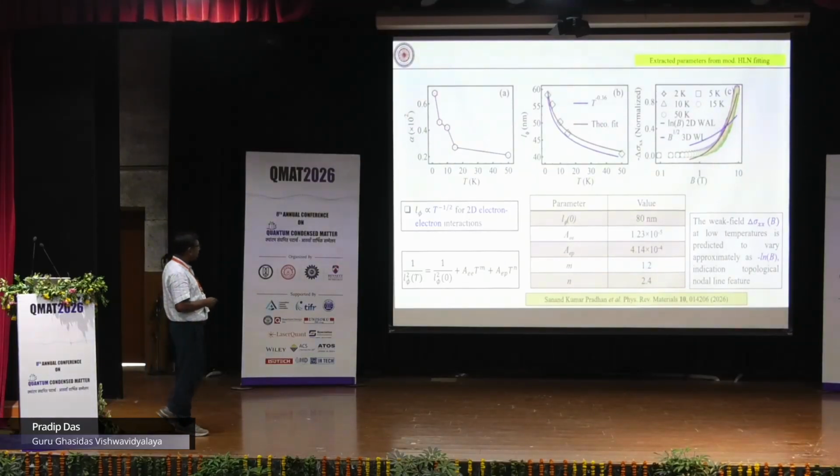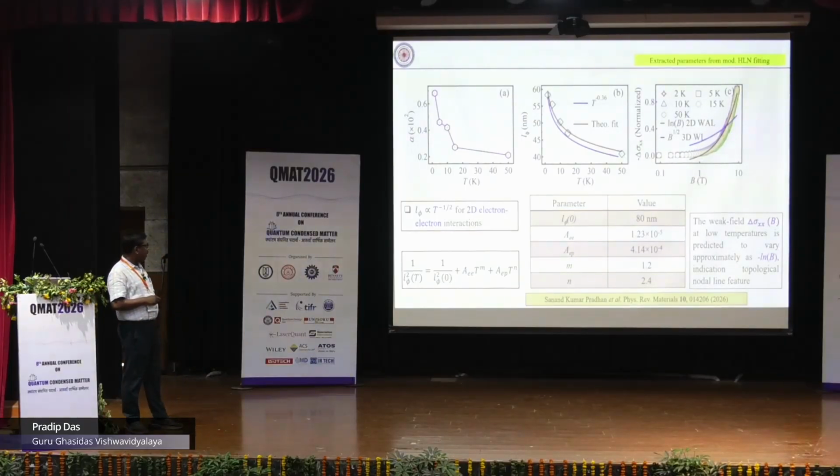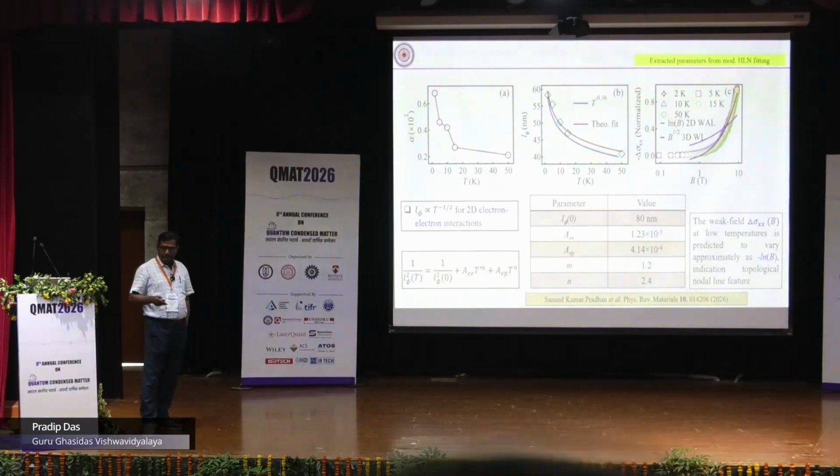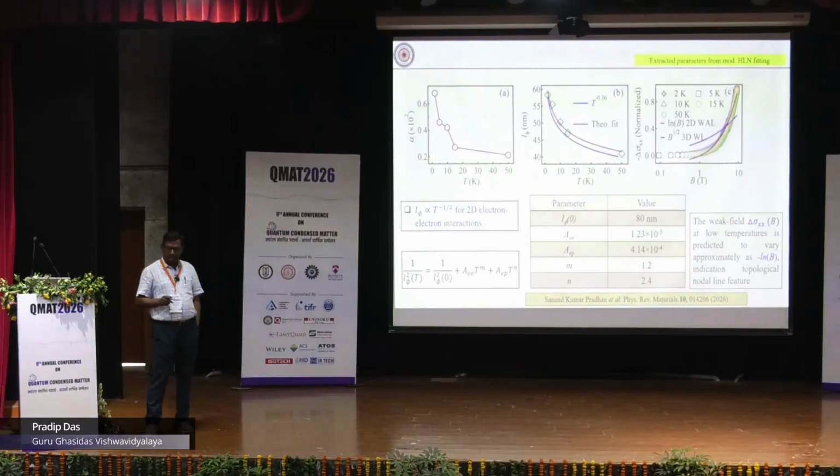From this we have two parameters, alpha, which is the prefactor, and the coherence length, and if this coherence length is fitted by T to the power minus half, then a 2D electron interaction is there, and this is somewhat different. So there is a 2D electron interaction, but still there is something else also.